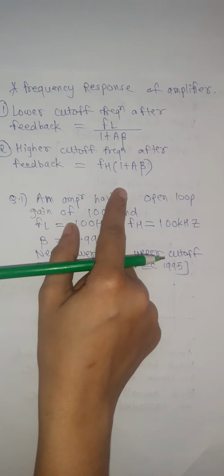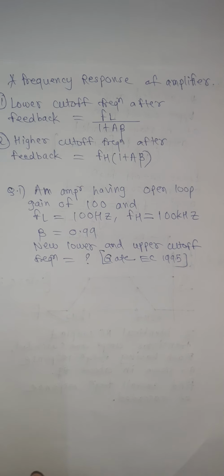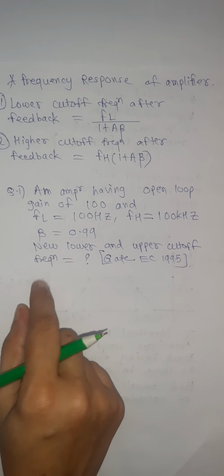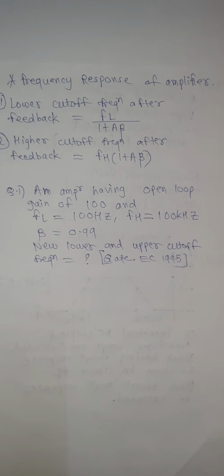So now one example from these formulas: an amplifier having open loop gain of 100 and FL is equal to 100 Hz, FH is equal to 100 kilohertz, beta is equal to 0.99, that is feedback factor. Then new lower and upper cutoff frequency of the amplifier will be what? This question is asked in GATE EC 1995.